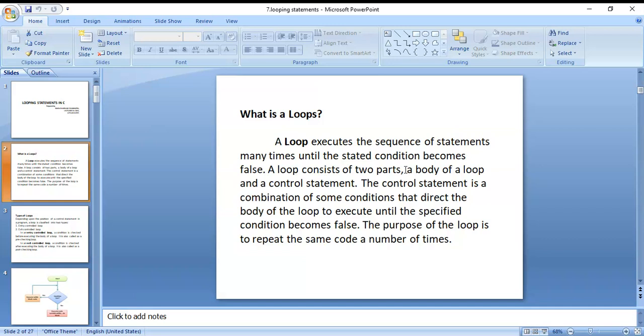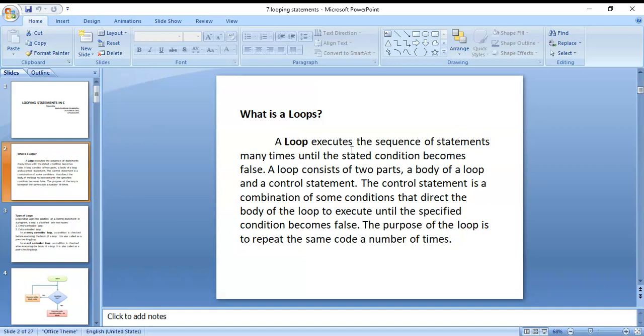A loop consists of two parts: a body of a loop and a control statement. The control statement is a combination of some conditions that direct the body of the loop to execute until the specified condition becomes false. The purpose of the loop is to repeat the same code a number of times.